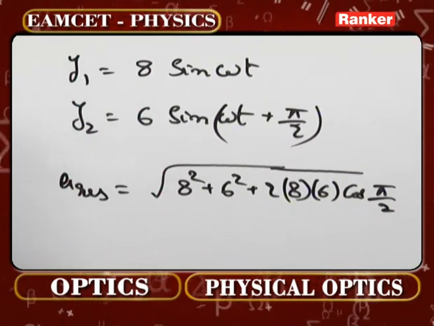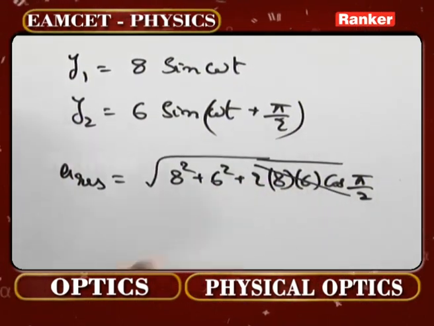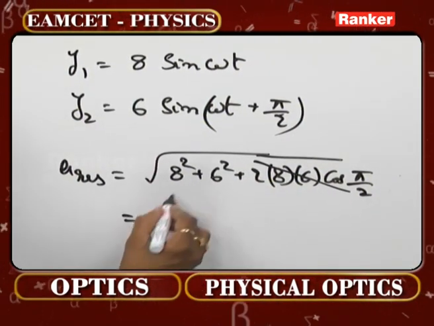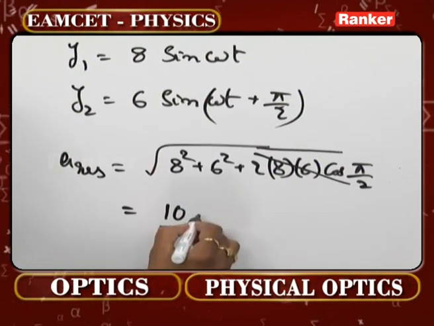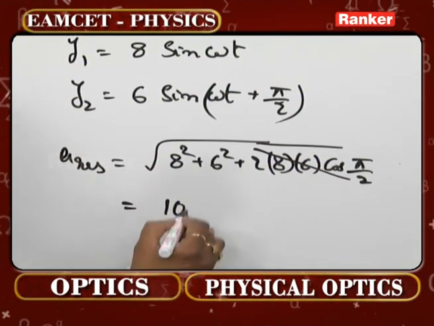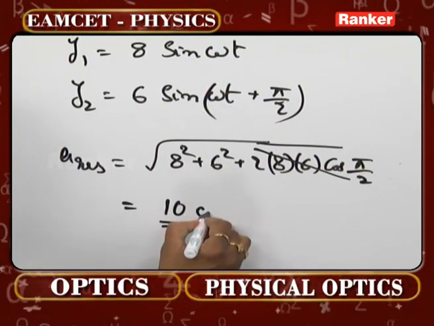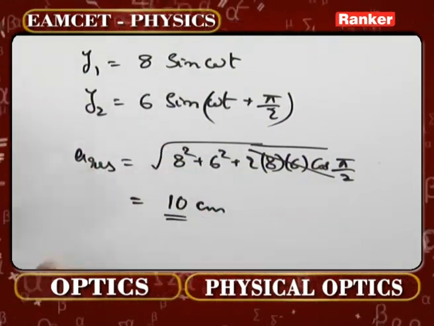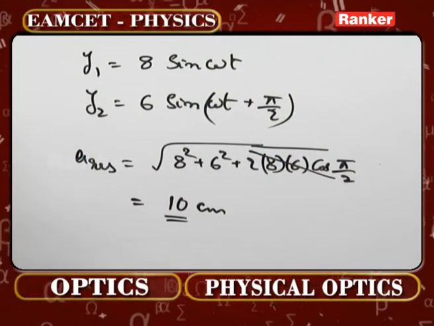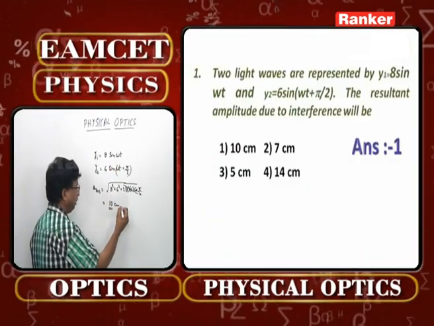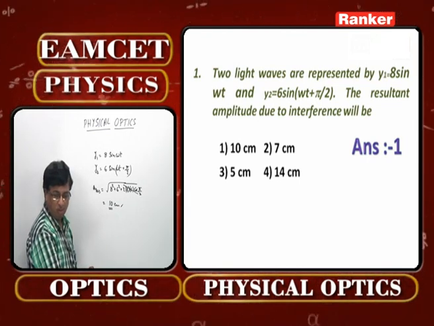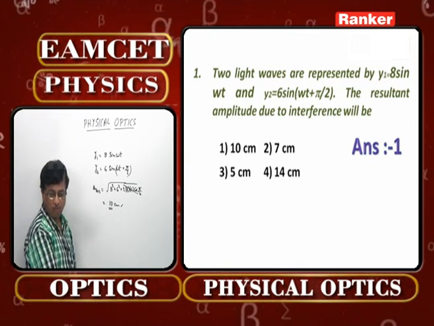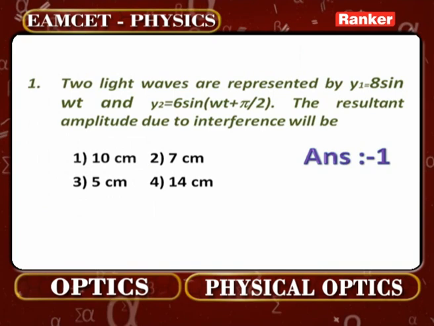You all know cos pi by 2, cos 90, is 0. So that term gets cancelled. How much is left now? Root 100, so it will be 10. 10 what? If all these values are given in centimeter, this also will be in centimeter. If given in meter, this also will be in meter. In this case, since we are taking them in centimeter, the resultant amplitude will be 10 centimeter, which is the very first option that is correct here.